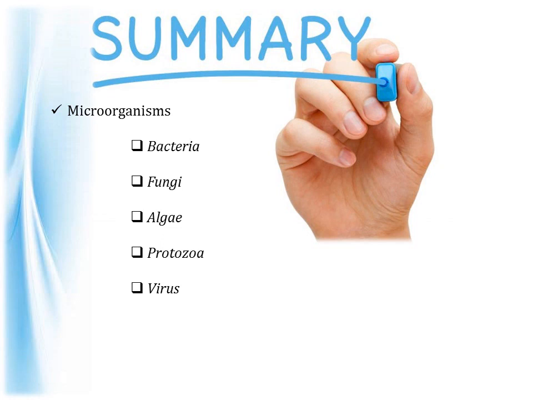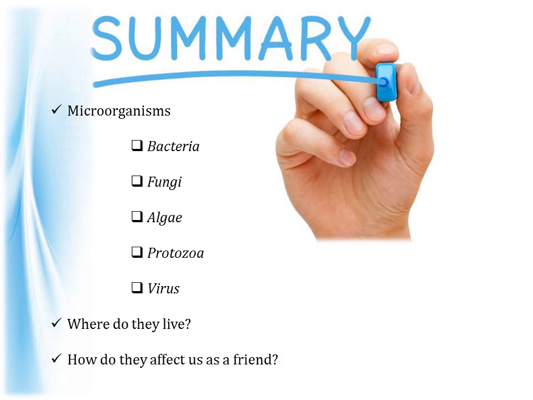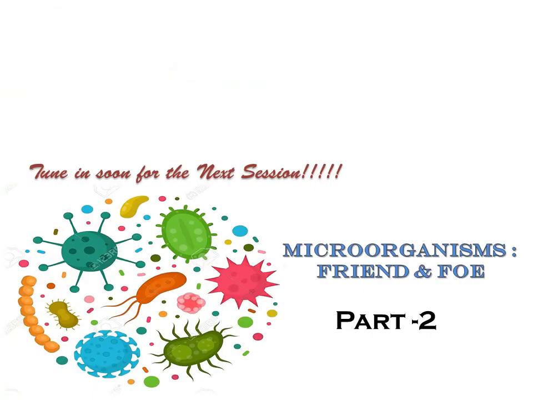We briefly discussed all these groups and some examples, as well as the diseases caused by these microorganisms. Then we studied where these microorganisms live. Microorganisms are everywhere. From hot to cold regions, they live both inside and outside living organisms. Then we discussed how microorganisms affect human beings as a friend. So that's all for part 1.